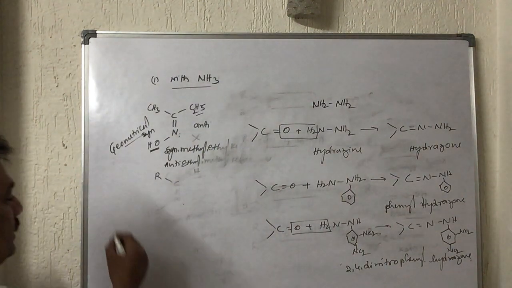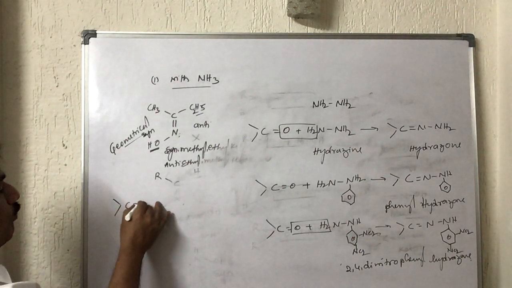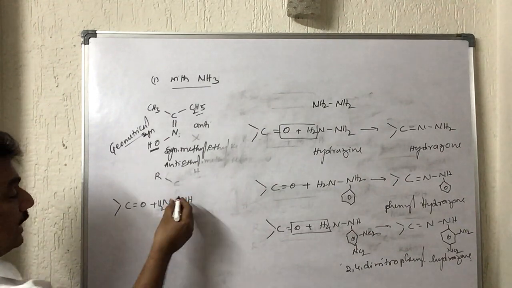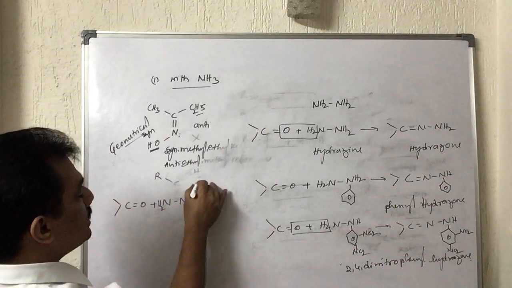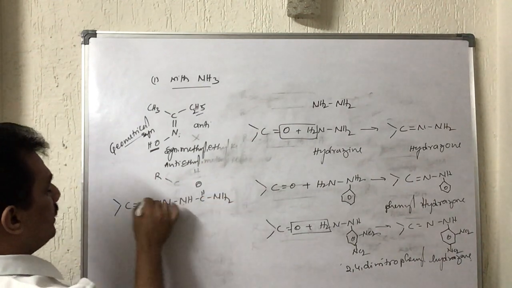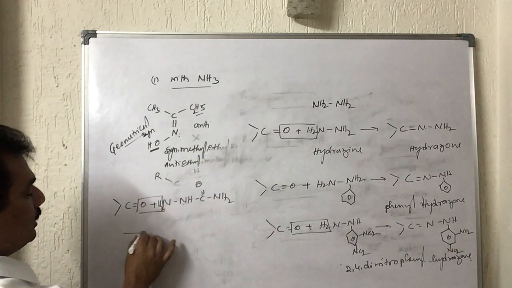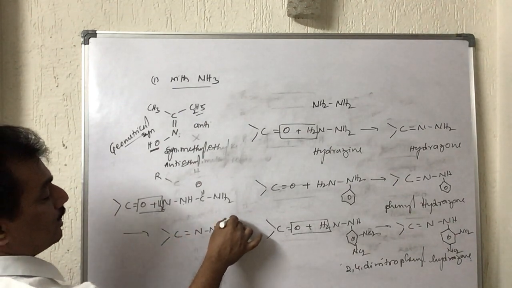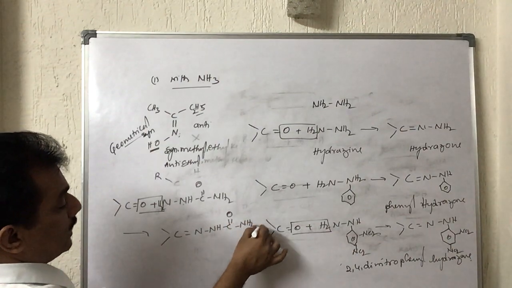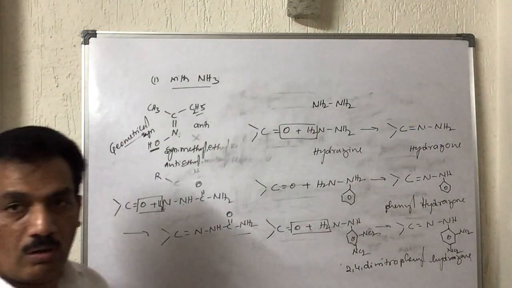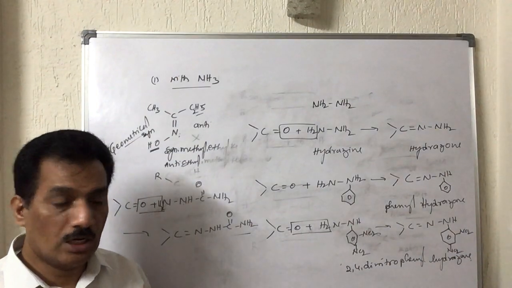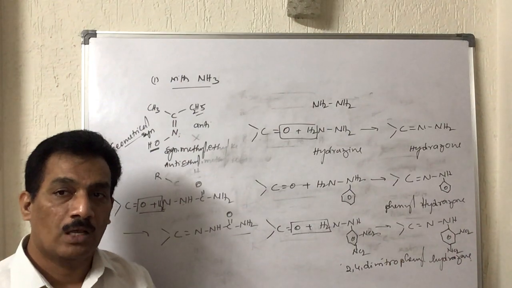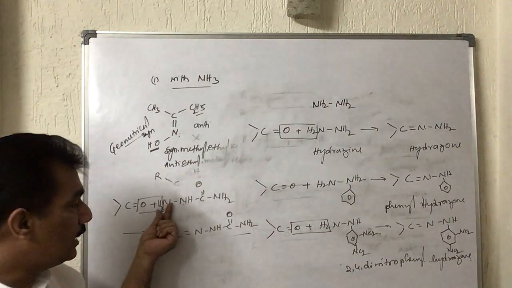And the last one is this C=O when treated with semicarbazide. Semicarbazide is like this, and when the oxygen and hydrogens go out, it gives C=N-NH-C(=O)-NH2. Again, don't get any confusion: this amide NH2 is not involved in elimination, only the hydrazine NH2 is involved.